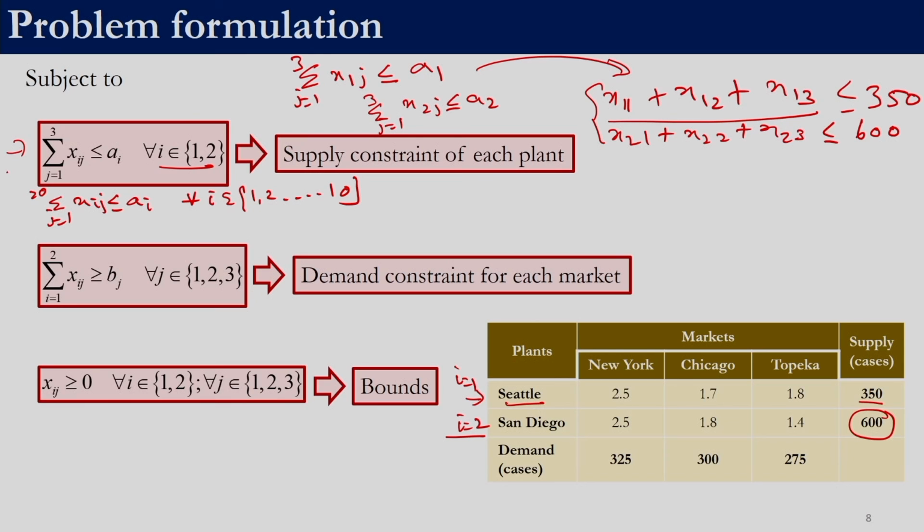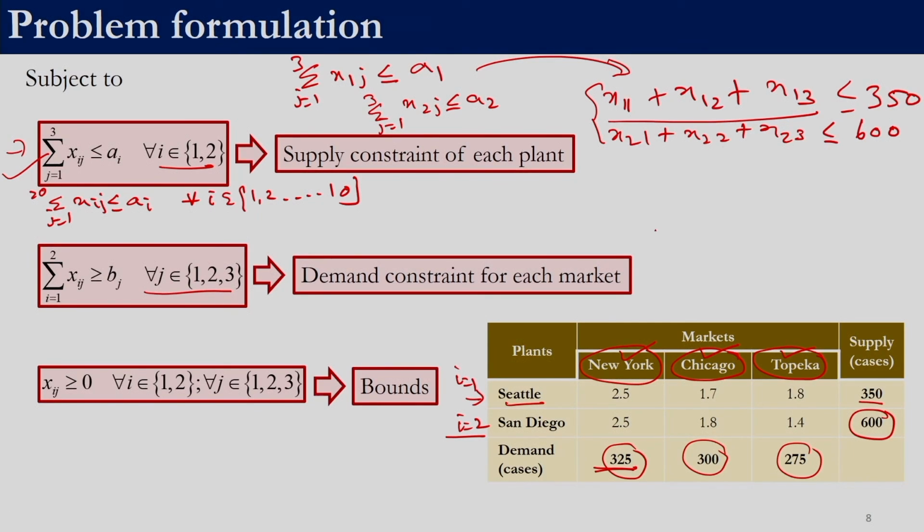Now that we have taken care of the supply constraint, we also have another constraint which says that the demand in New York is 325, the demand in Chicago is 300 and the demand in Topeka is 275. Again, we need to remember that it is not exactly 325 cases that are required, it is at least 325 cases. We can supply more than 325, but not less. So, we need to write a constraint for New York, for Chicago and for Topeka, that is, for all j belonging to 1, 2 and 3.